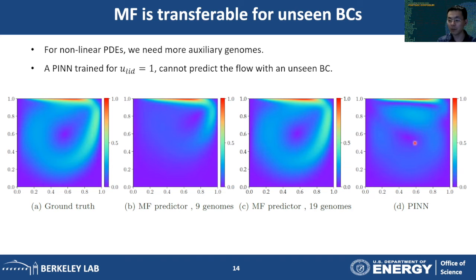Now we have a fairly accurate prediction compared to the exact solution. Here we also compare with PINN. The PINN model here is trained for a constant boundary condition, and we let it predict for an unseen boundary condition. We can see the prediction is completely off. This again confirms that PINN is not transferable across different boundary conditions.